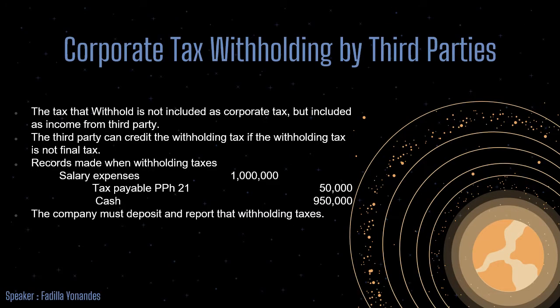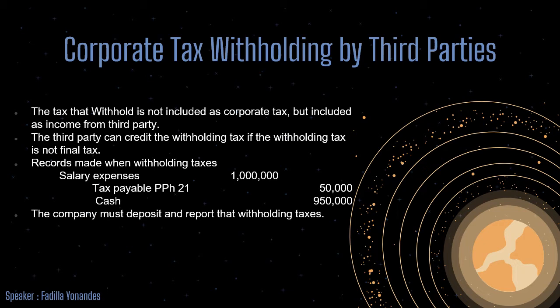Hello everyone, my name is Fadilla Yonandes. In this chance, I want to explain about corporate tax withholding by other parties. First, we should know about the final tax. Final tax is not calculated as a tax credit and the income is not included in the SPT. Usually it is not included in the recording, so the income will be recorded at the value after tax. And for deposit interest income, it is usually included immediately after tax.